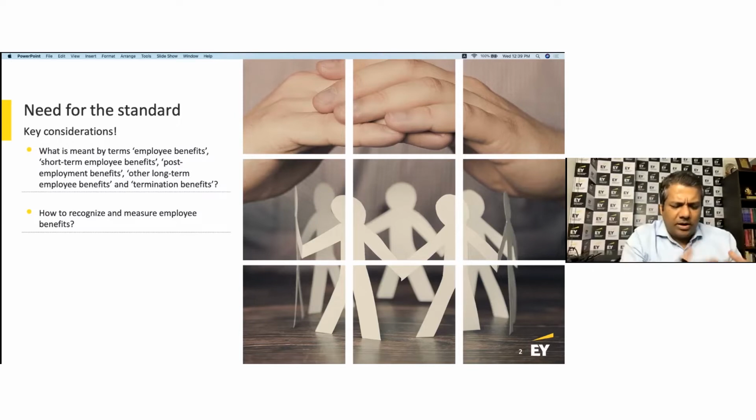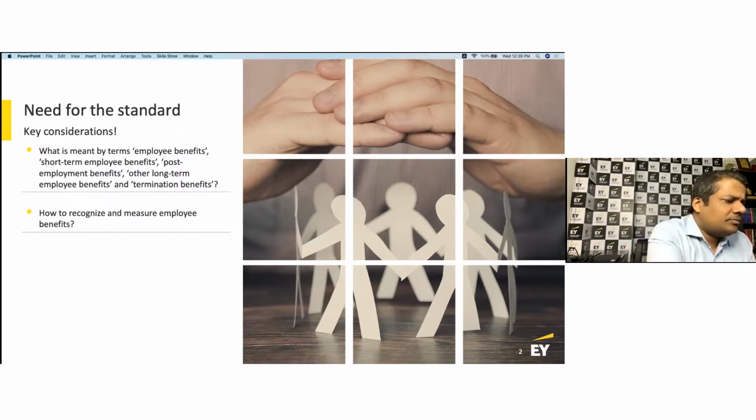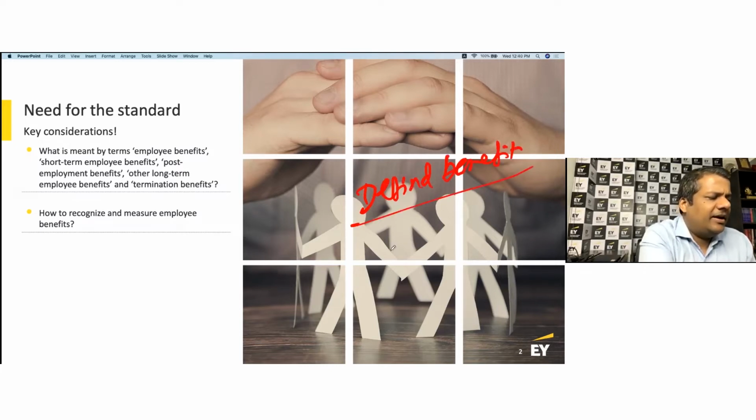Then once we are clear on the scope, what's the recognition and the measurement principle? So what will trigger a recognition? Once you know that these are the arrangements which result in a recognition within the standard, then we look at how do I measure the cost, right? And measurement of the cost, the biggest challenge in the context of this standard is something called a defined benefit plan, right? And a defined contribution plan. And that is what we will understand a little bit in more detail.